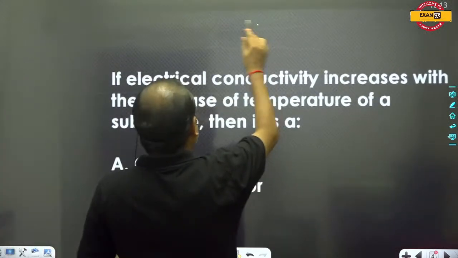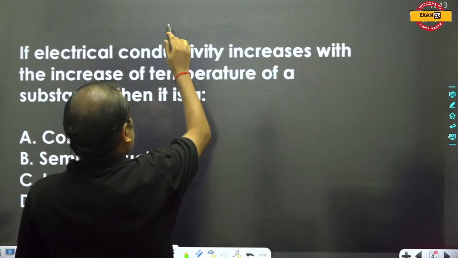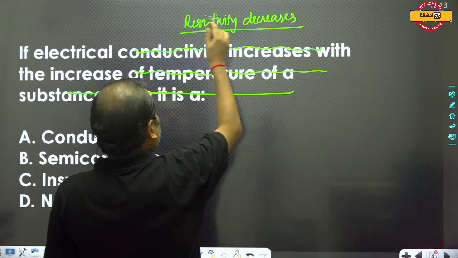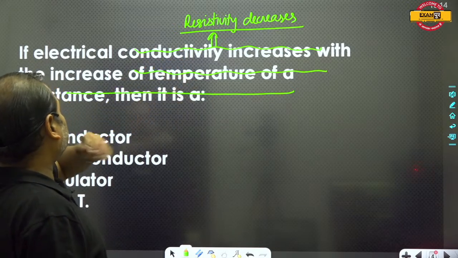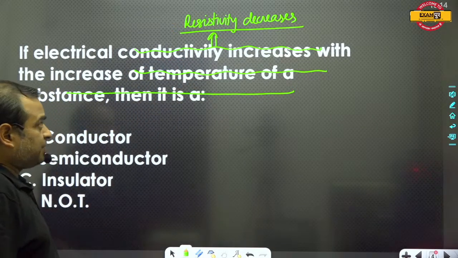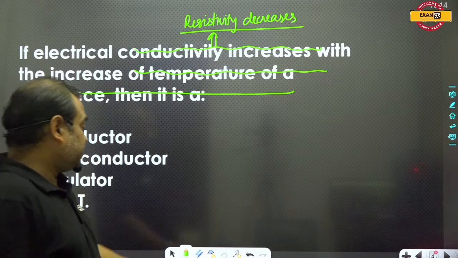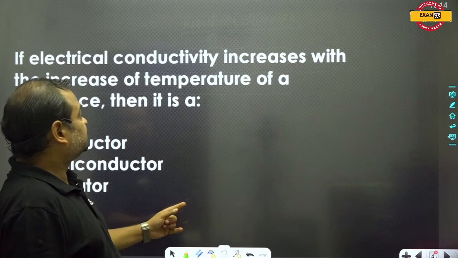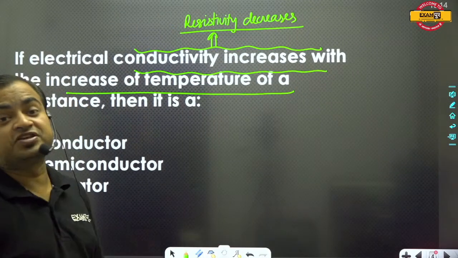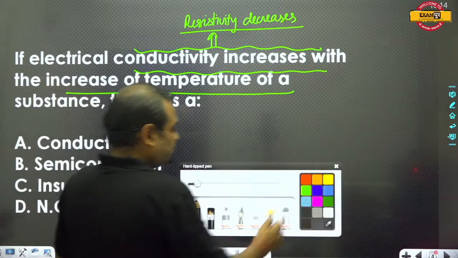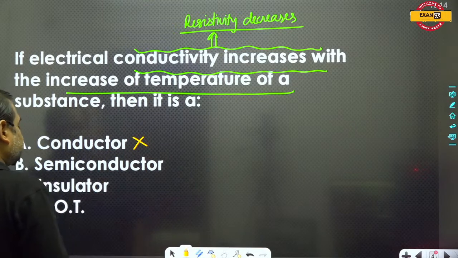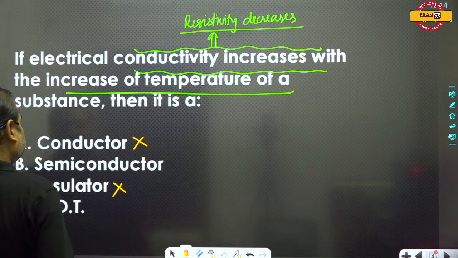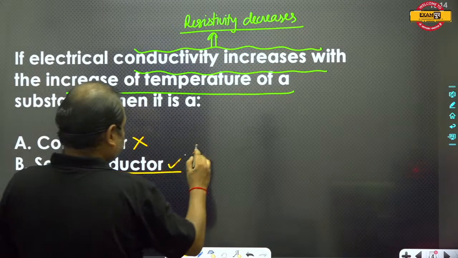But here the resistivity decreases. It happens only in case of semiconductors, guys. So this is not the correct answer, and this one is also not the correct answer. Semiconductor is the correct answer.